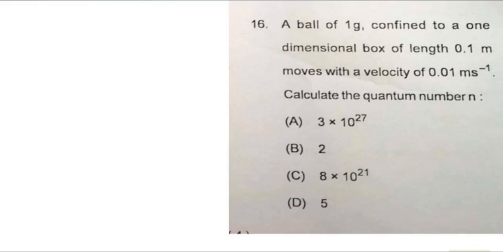So today is a very good question we will discuss. I already discussed up to question number 15, and then next to question number 16. Here we reach. So the question number 16 is: when a ball of 1 gram confined to a one-dimensional box of length 0.1 meter moves with a velocity of 0.01 meter per second, calculate the quantum number n.